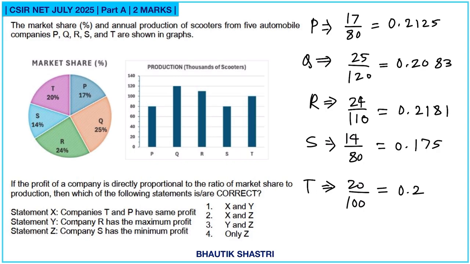So first, companies T and P have same profit. No, they don't. So X is wrong. Company R has the maximum profit. That's correct. Company S has the minimum profit. That is also correct. So Y and Z are correct. So option 3 is correct here.